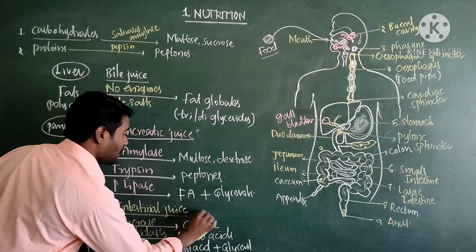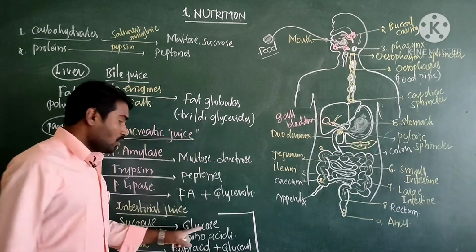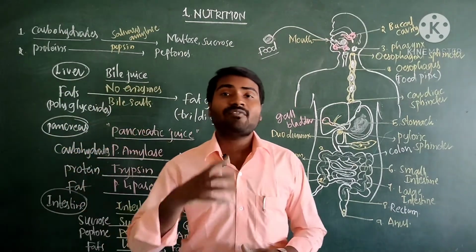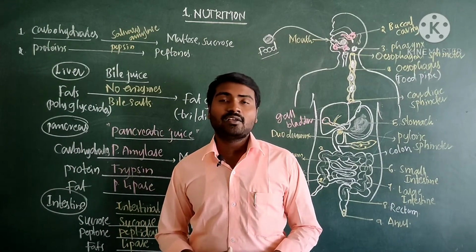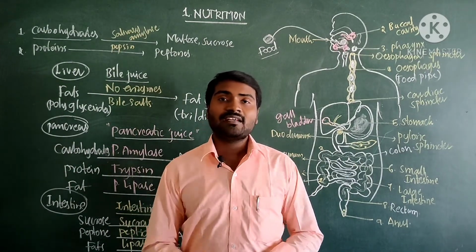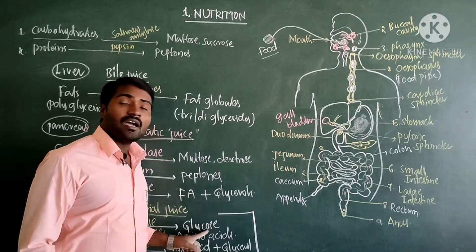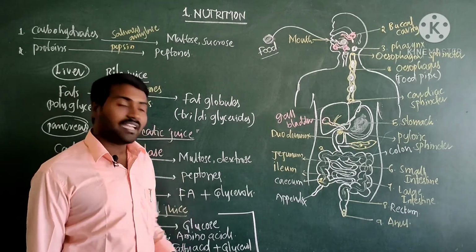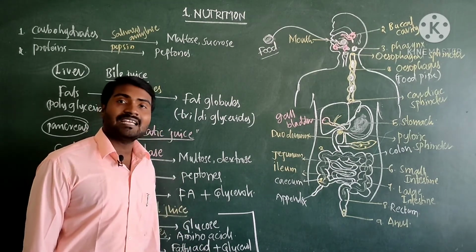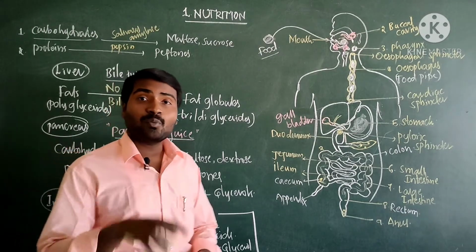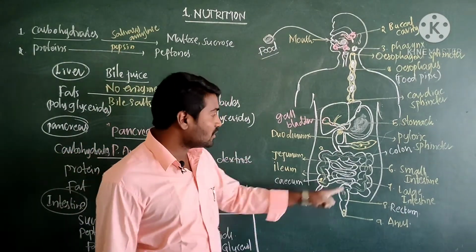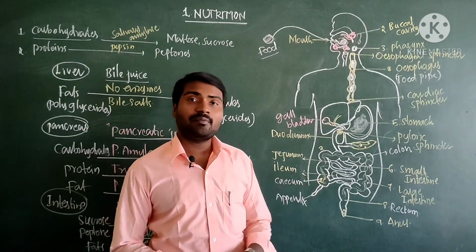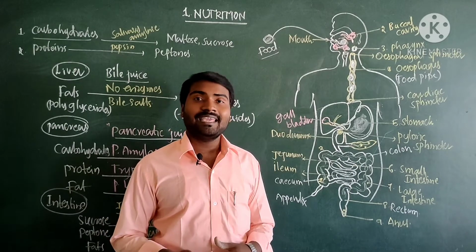So these three compounds, okay, glucose, amino acids and fatty acids and glycerols, are the final products of digestion. So carbohydrates which we eat finally convert into glucose, and proteins which we eat finally convert into amino acids, and fats which we take finally convert into fatty acids and glycerols. These simple molecules are present in the last part of the ileum. So they reach the last part of the ileum. Let us see what happens in the ileum.